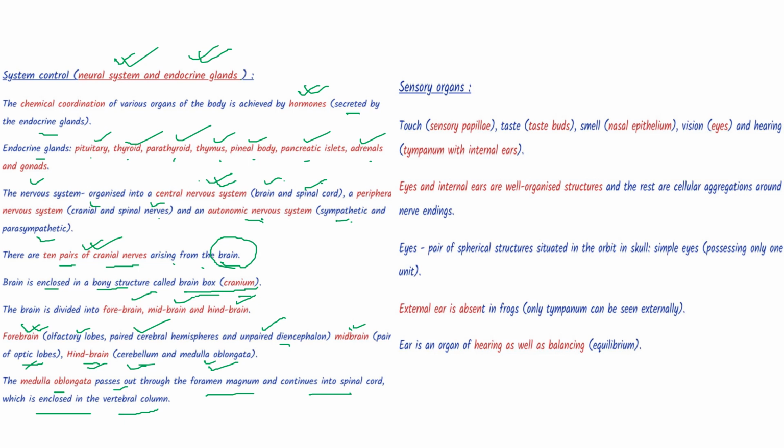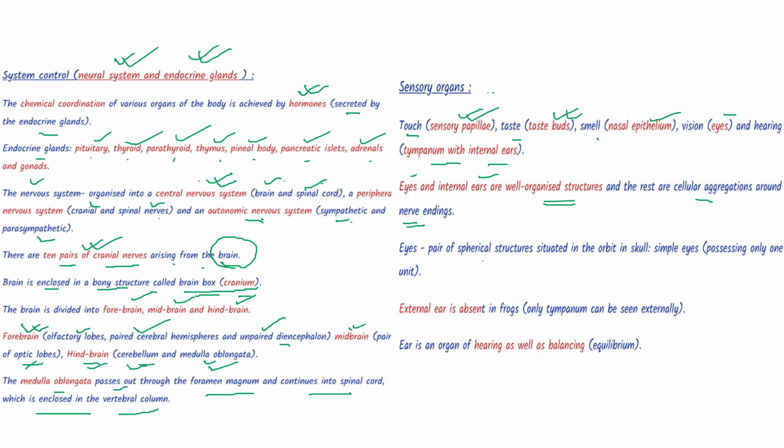Now we will come to the sensory organs. What are the sensory organs? Touch, sensory papillae; taste, taste buds; smell, nasal epithelium; vision, eyes; and hearing, tympanum with internal ears. Here only eyes and internal ears are well organized structures and the rest are just cellular aggregations around nerve endings.